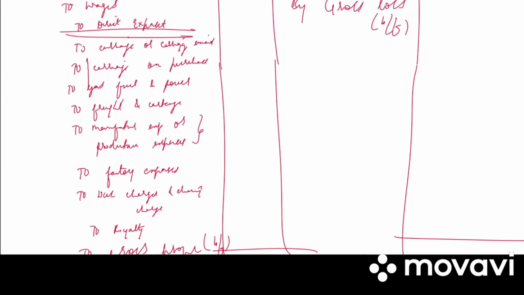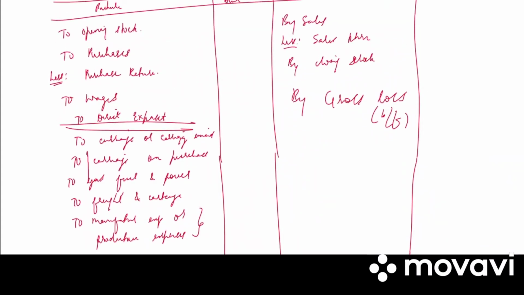and deduct the purchase return. Then we have all the direct expenses, that is under direct expenses we can have wages, carriage, carriage inward, gas, fuel, power, freight charges, stores consumed, dock charges, royalty, manufacturing expenses. All these are your direct expenses. And on the credit side we have sales, deduct the sales return and the closing stock. So this is the format of your trading account.